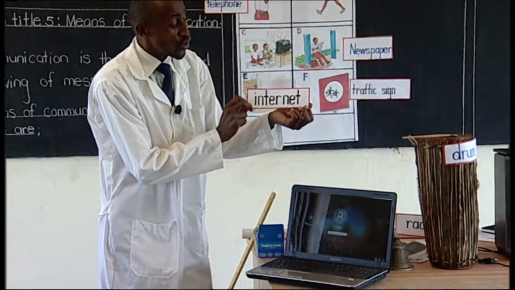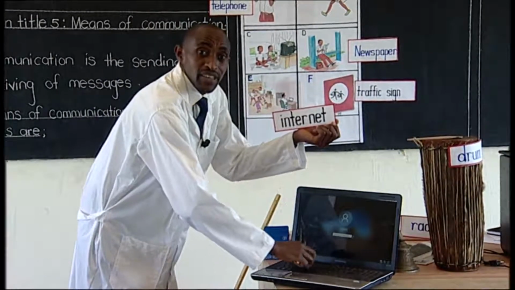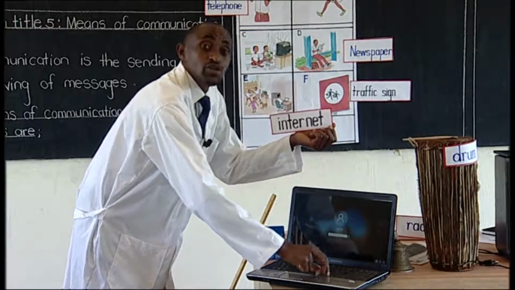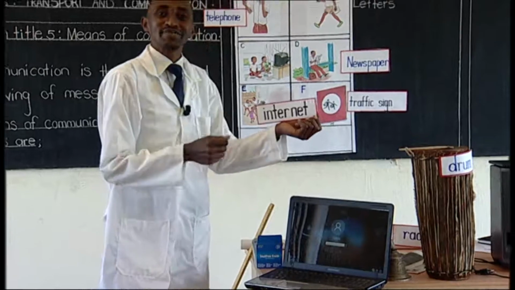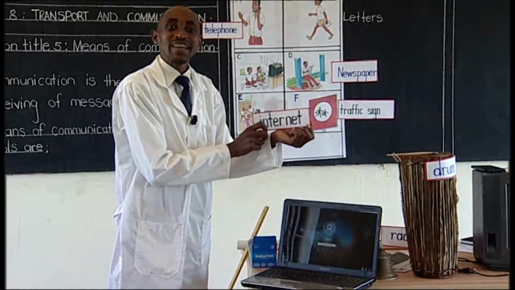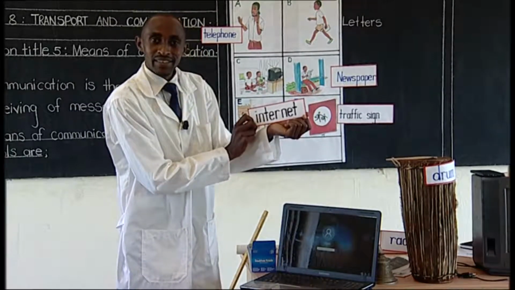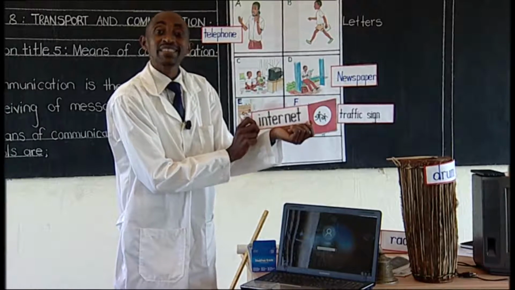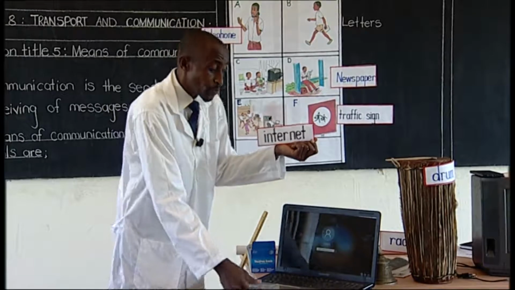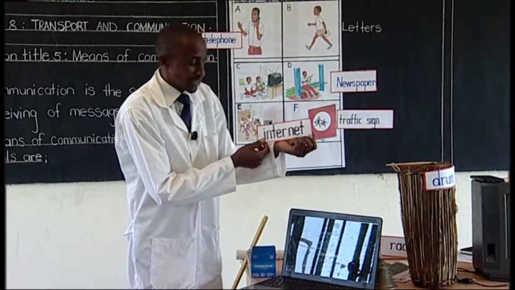So someone goes on the laptop, he starts typing. As he types, he sends that message to you. You receive it wherever you are. But he's using a connection we call internet. So internet is a means of communication, not a laptop. A laptop like this can't send the message. It is the internet.